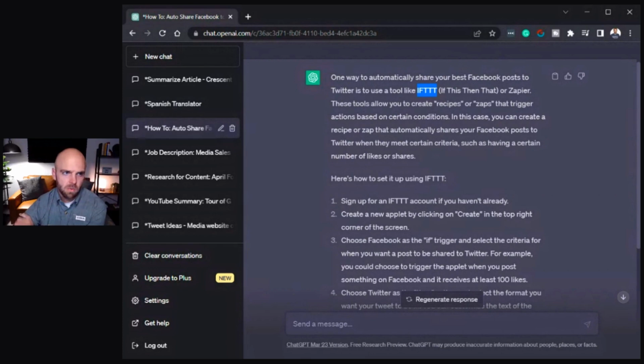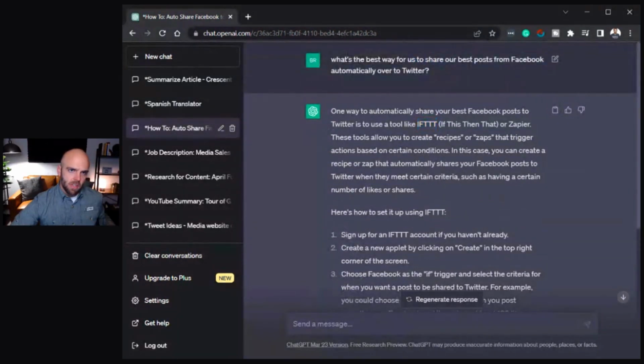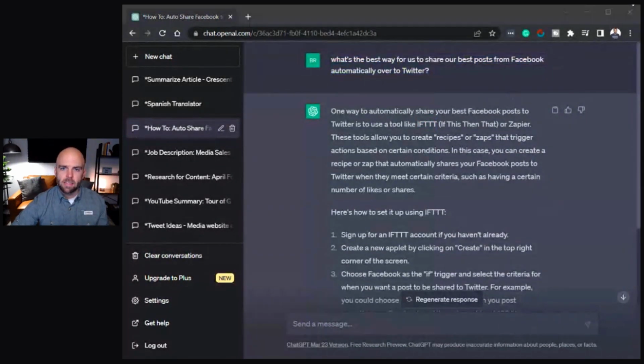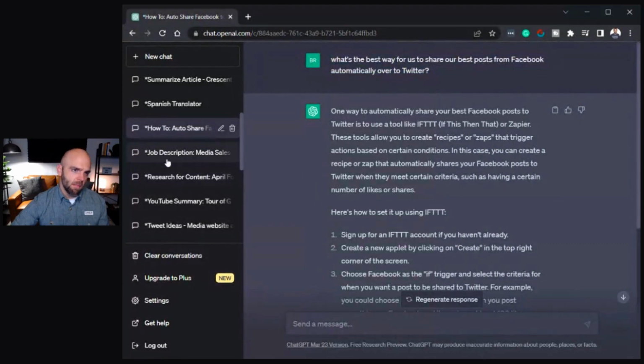And so really neat, while I was asking it for some tools to use, I just said, hey, what's the best way? And I let it answer me however it wanted to. It suggested a tool that I had used before in the past. Pretty amazing stuff in my opinion.